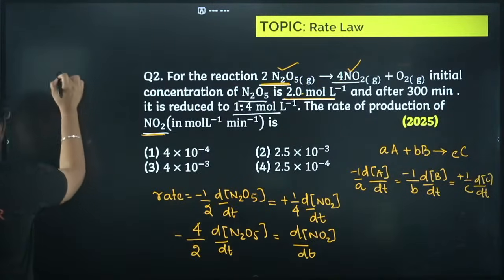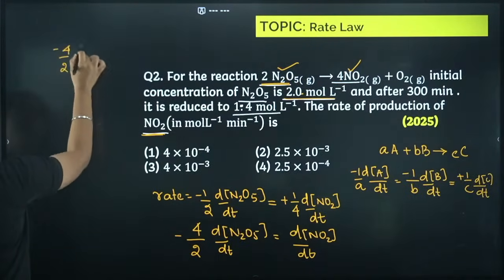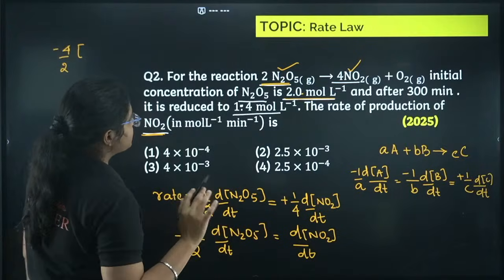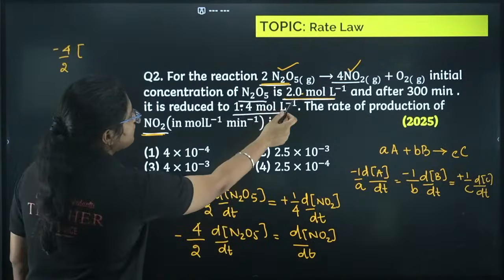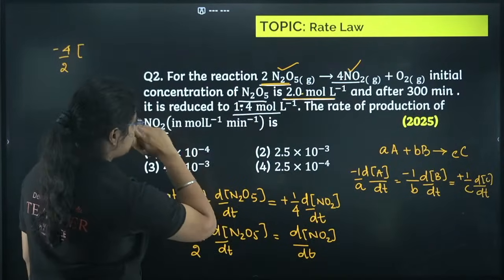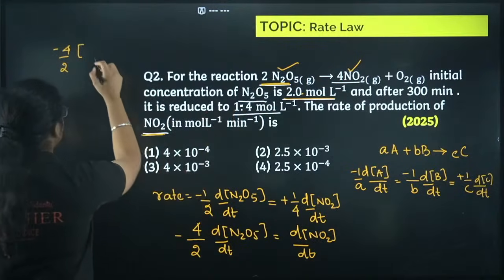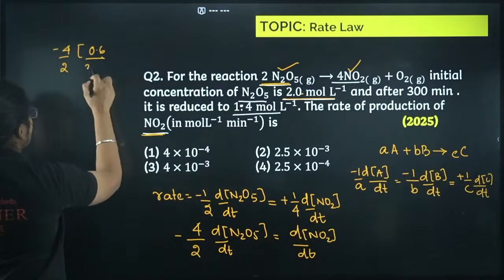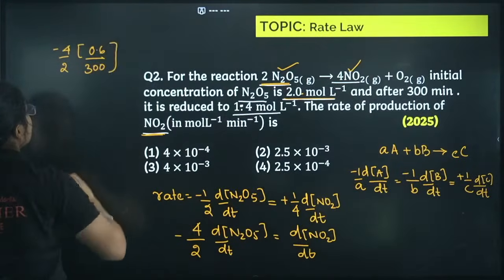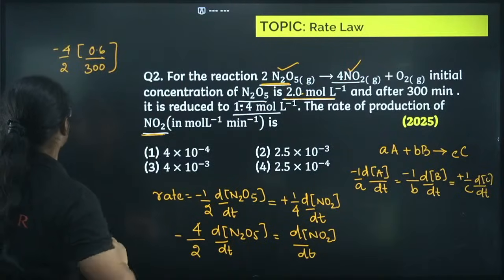So what do I have? Minus 4 by 2. What is the change in concentration of N2O5? From 2 moles, it has changed to 1.4, right? So that means 0.6, and I have time as 300. Okay, so now can we solve this and tell me what is the answer?